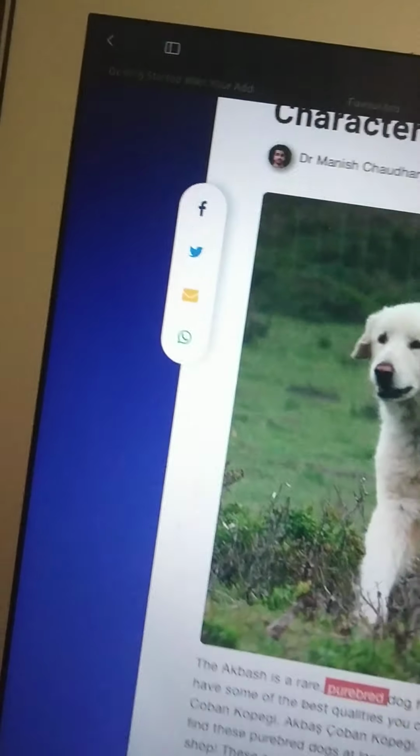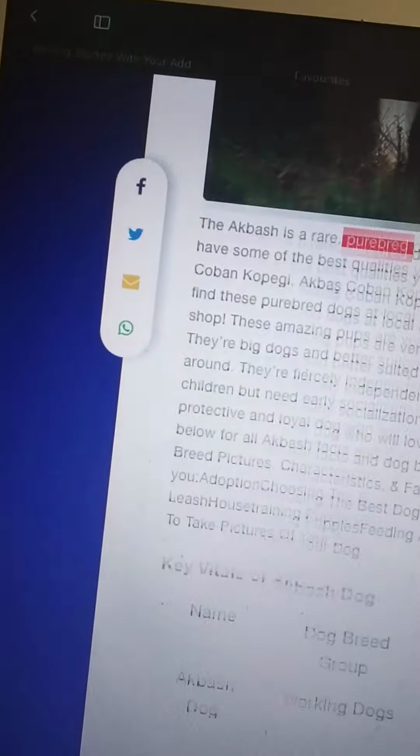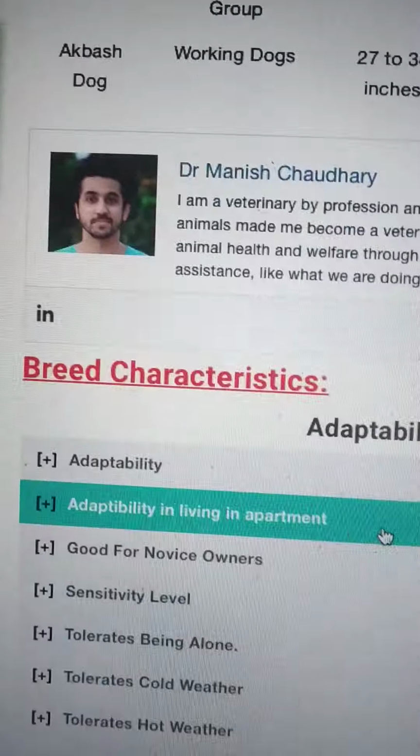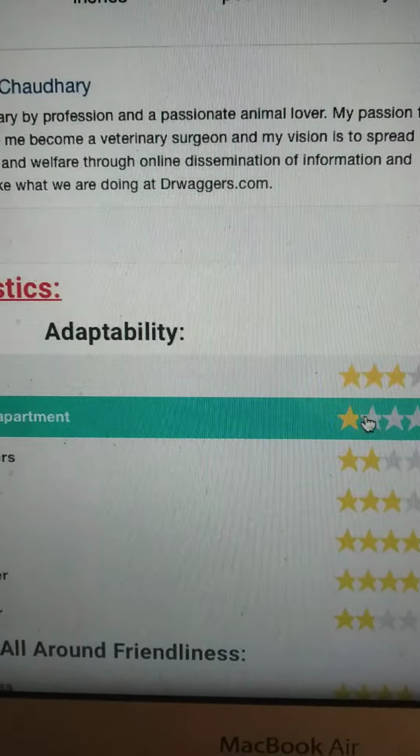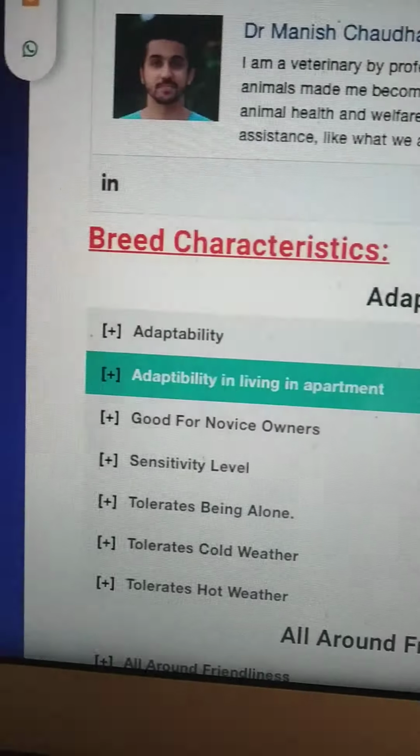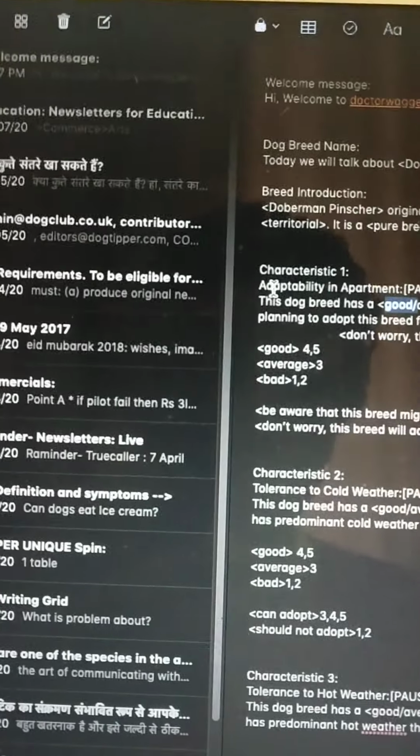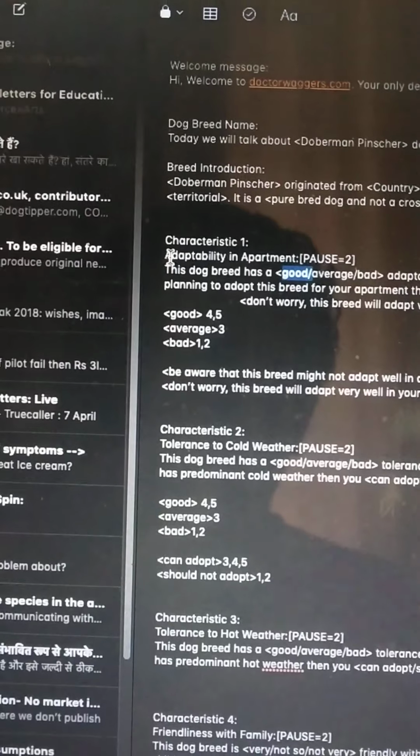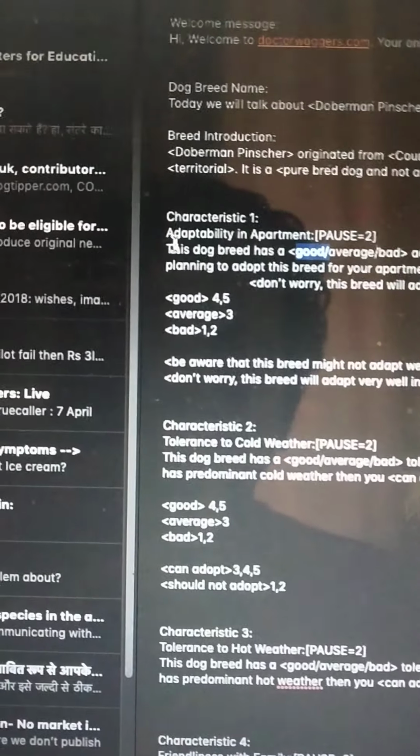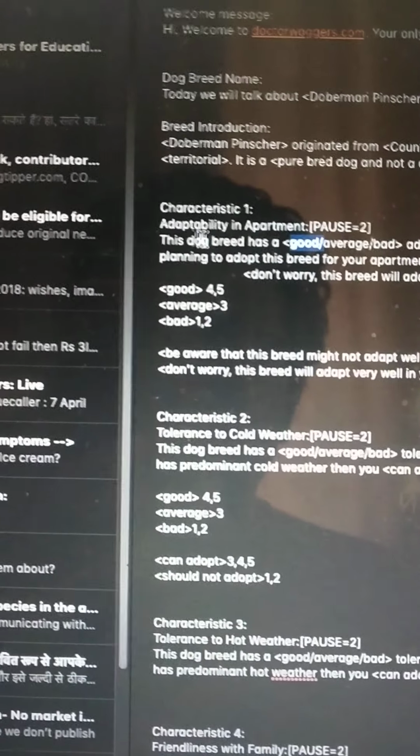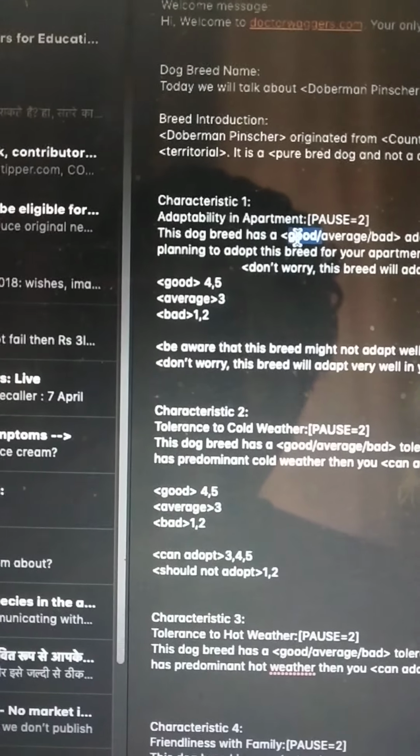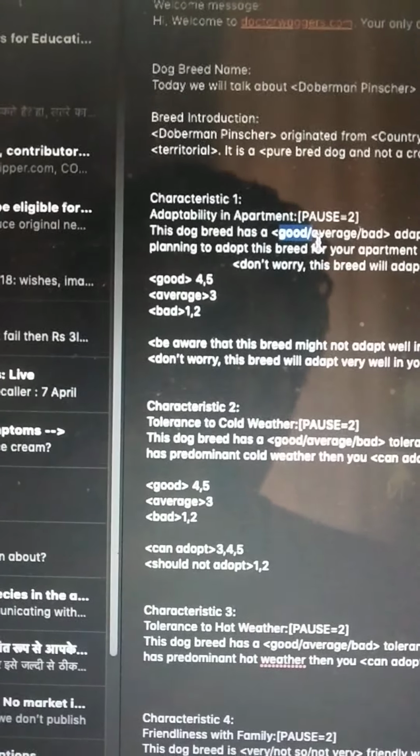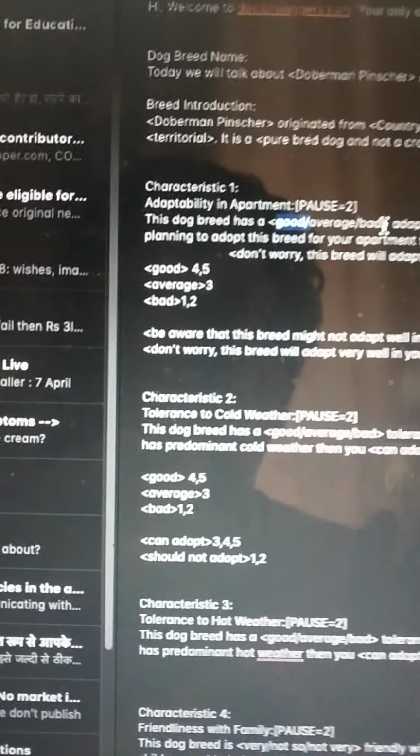For example, let's pick any dog breed. Let's pick up Akbash. So what is the adaptability in living in apartments? It's 1 star. Oh, so it's bad in a way. So I'll tell you what to pick. For example, if you're copy pasting this text to your text to speech editor, adaptability in apartments, this dog breed has a, now what will you choose? Good, average, bad. One out of these three you need to choose.